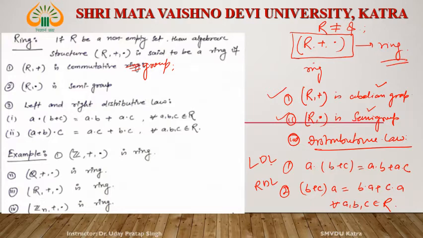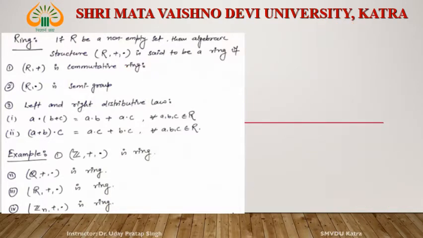(Z, +, ·). Z is the set of integers, plus is usual addition, and dot is usual multiplication.